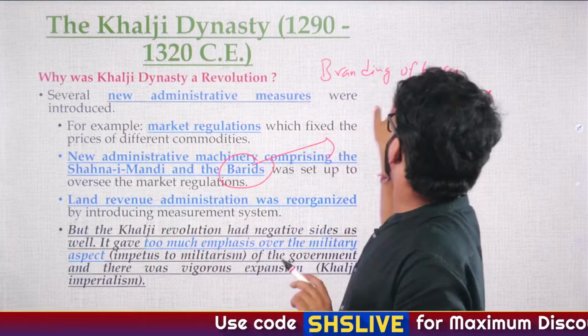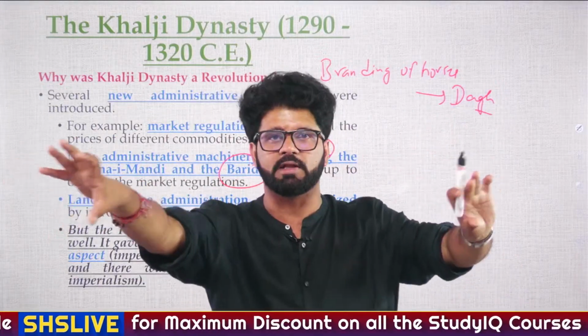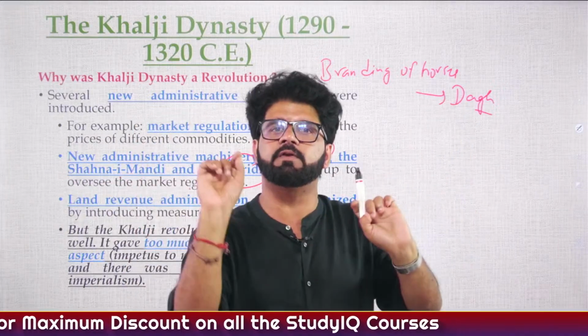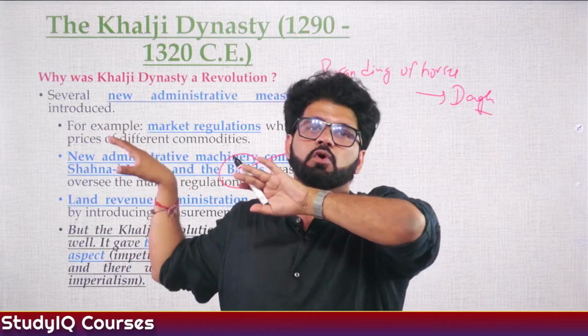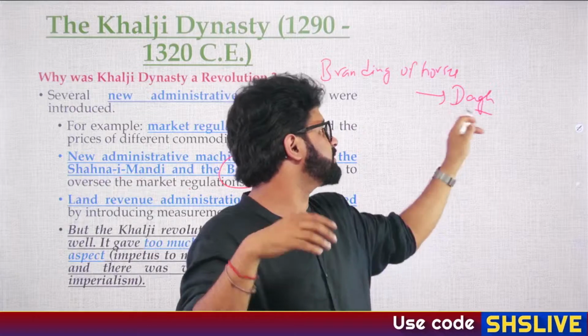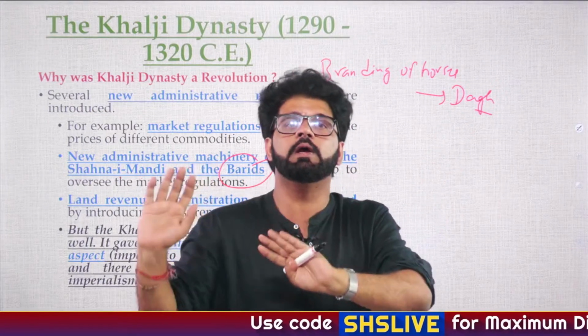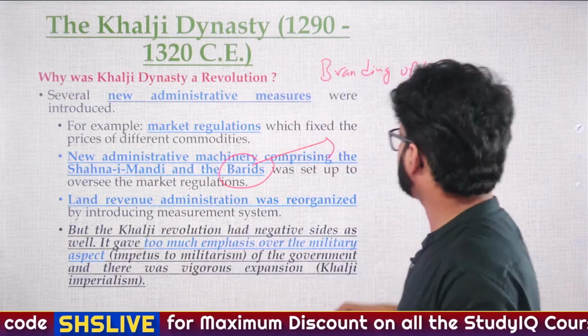So yes, the branding of horses is needed. Branding of horses means we have to see which horse is of which quality. A superior quality horse will be given a different brand, and an inferior quality horse will be kept aside for some other non-Mongol activities. We will not fight Mongols with these horses, we'll fight with the better ones. So this is the branding of horses. They even did branding of soldiers. What was that branding of soldiers? Anybody has any idea?